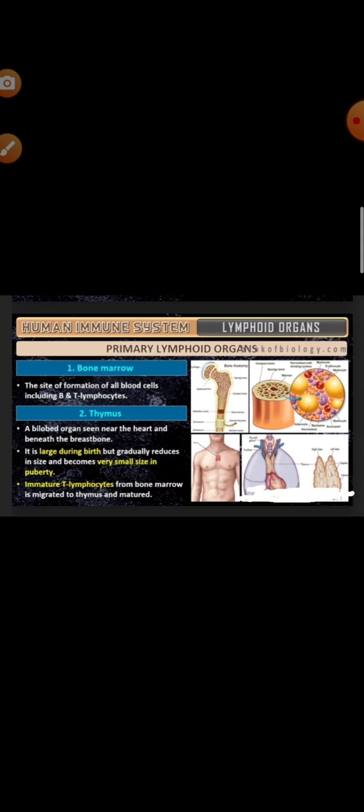Bone marrow produces the microenvironment for the development and maturation of the B lymphocytes. And what is thymus? It is a lobed organ which is located near your heart and beneath the breastbone. It is quite large at the time of birth but reduces with age, and it provides the microenvironment for the development and maturation of the T lymphocytes. Okay, the bone marrow and the thymus are the primary lymphoid organs.